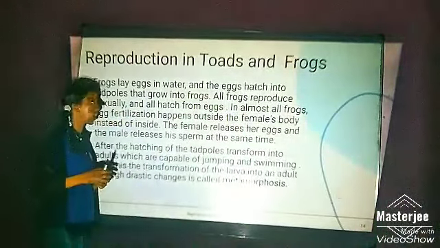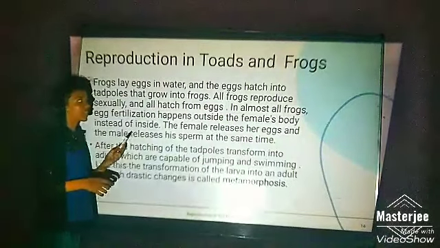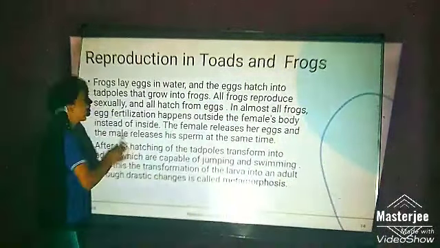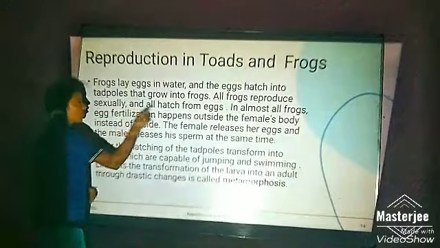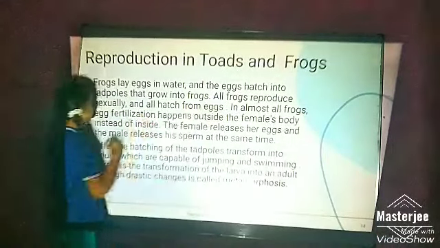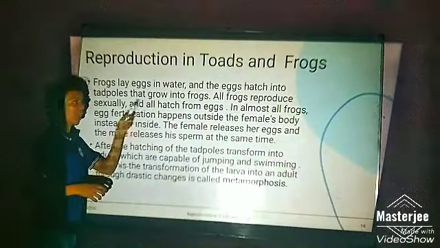Reproduction in toads and frogs. Frogs lay eggs in water and the eggs hatch into tadpoles that grow into frogs. All frogs reproduce sexually and all hatch from eggs.